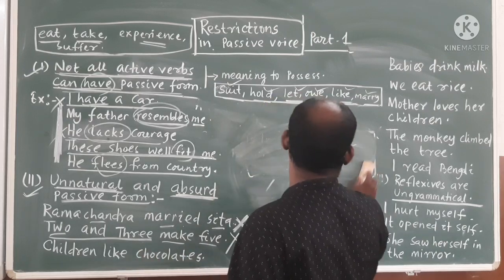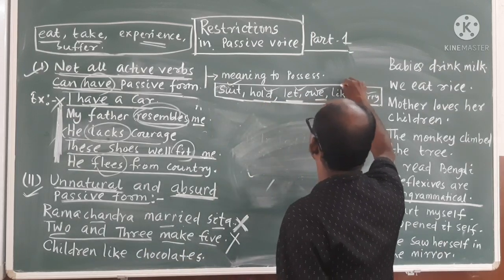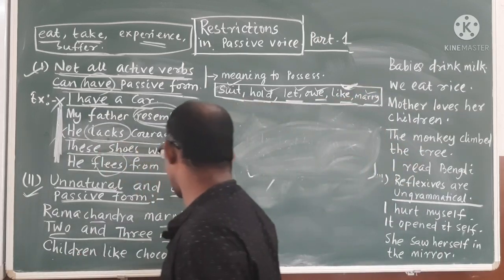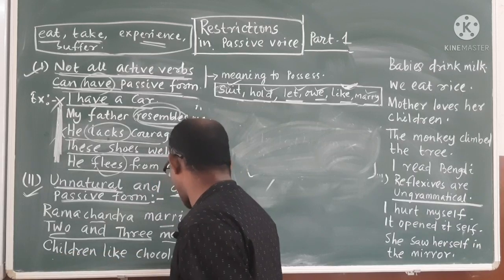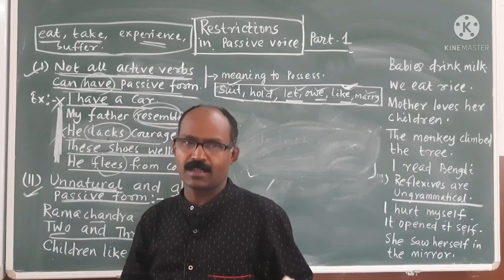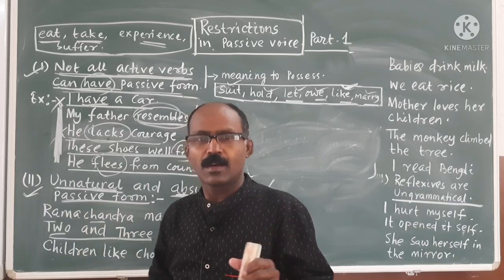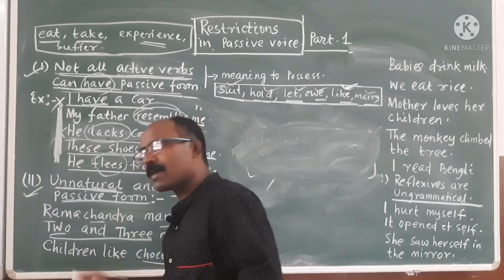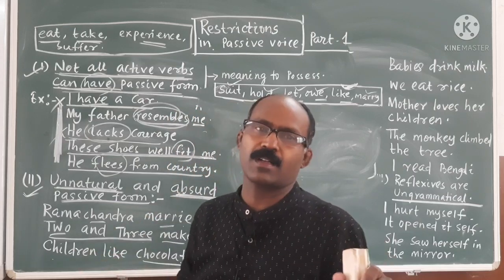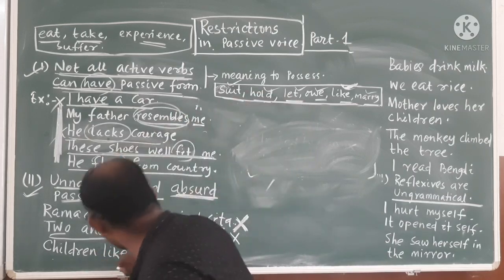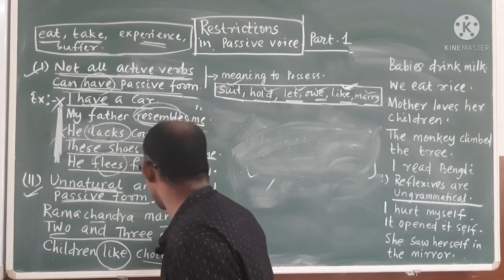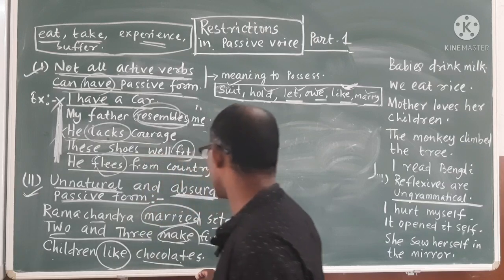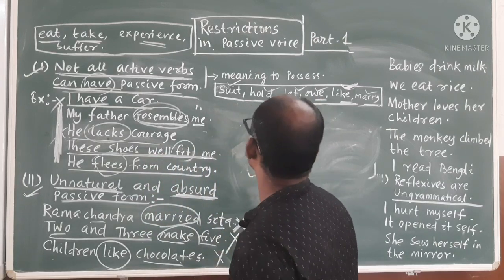Already I have told you, as I have written here, it cannot be changed into passive form. That means "Children like chocolates." You can do it easily: "Chocolates are liked by children." As per the rule, the passive form will be like that. But these are not accepted, because the verb "like" is there. Like, make, and here also married are unnatural, so it will also be wrong.